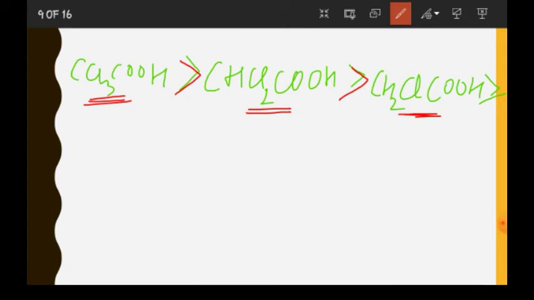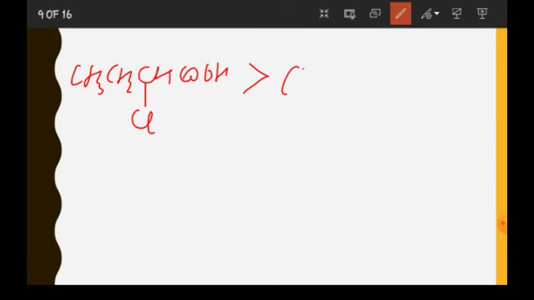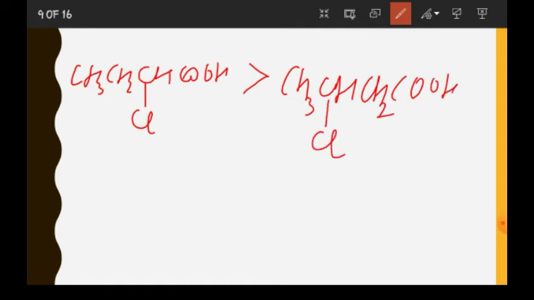Now let us see the position. If we change the position, then what will happen? Suppose I have this compound CH3CH2CHClCOOH. Here Cl is attached here. If there is another compound CH3CHClCH2COOH, where I attach Cl here, then if we compare these two, here Cl is closer to COOH, so this will be more acidic.